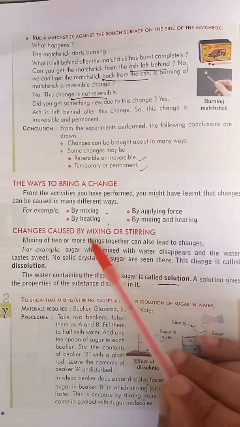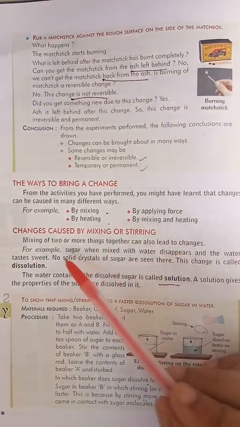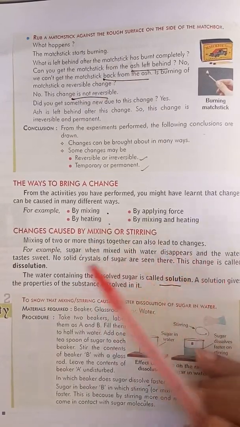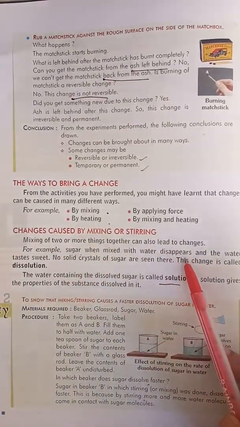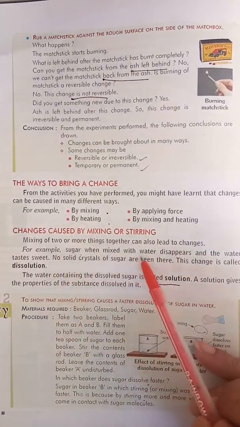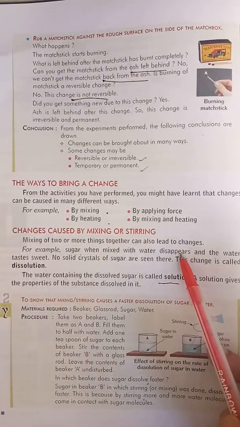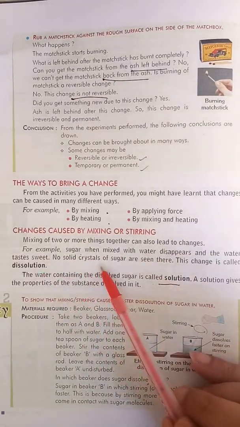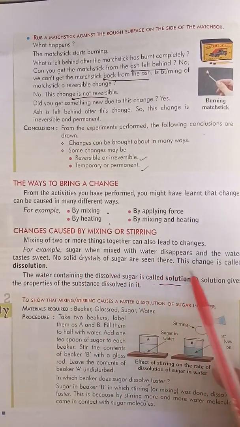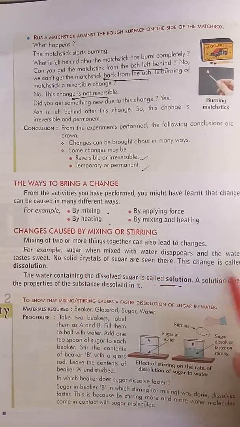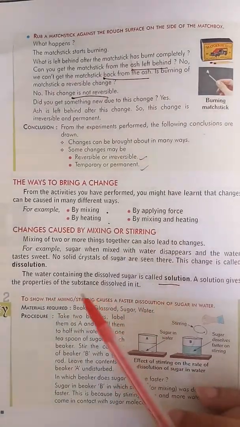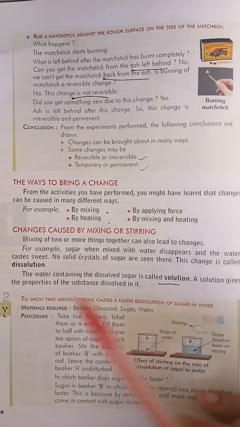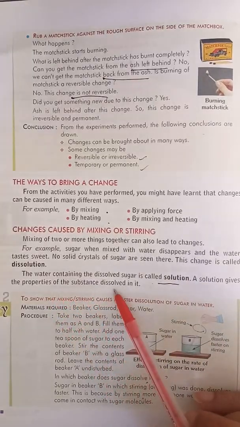Change caused by mixing or stirring. Mixing of two or more things together can also lead to changes. For example, when sugar is mixed into water, after some time the sugar disappears in the water, but the taste of the water becomes sweeter. No solid crystals of sugar are seen there. This change is called dissolution. The water containing that dissolved sugar is called a solution. The solution gives the properties of the substance dissolved in it.